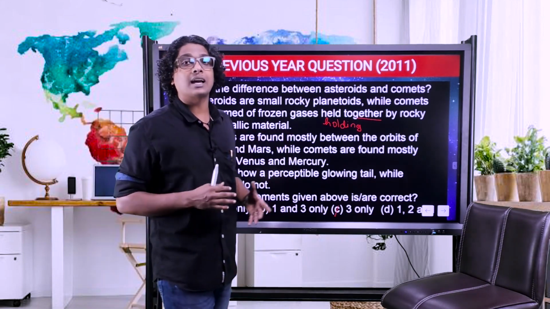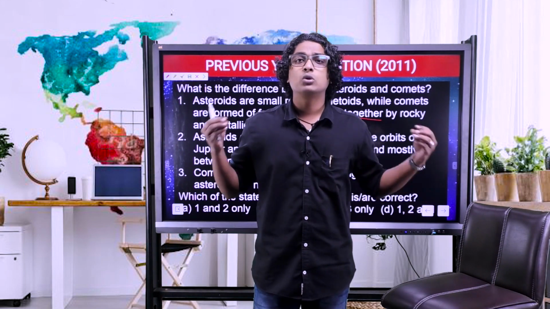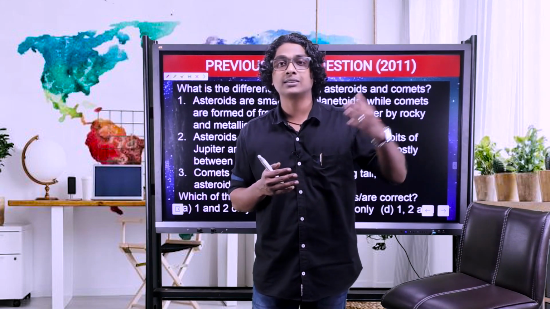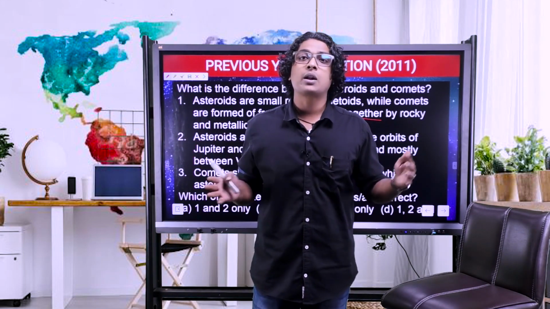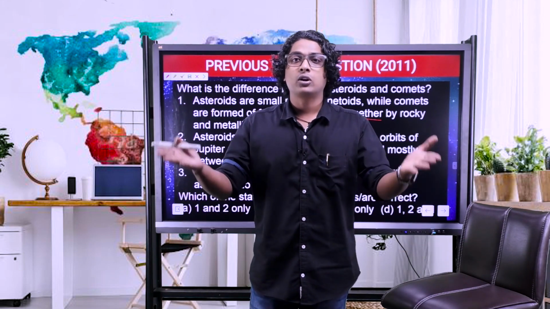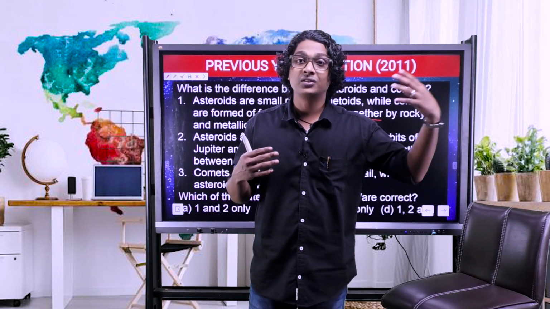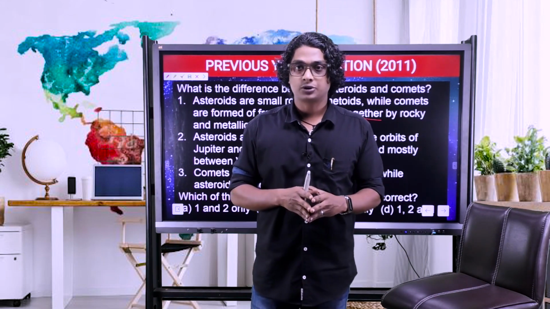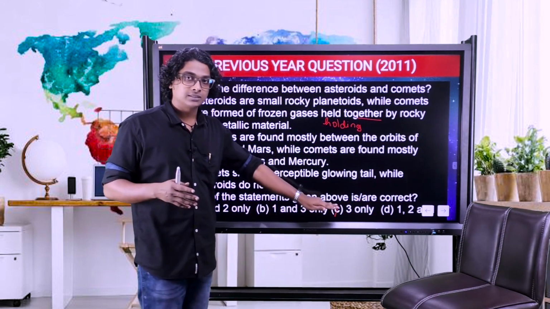Right? The third statement: comets show a perceptible glowing tail while asteroids do not. Only the comet has the tail, because the tail is formed of vaporized gases. Now the asteroids are much closer to the sun and the gases cannot be frozen, so we won't be able to see a visible tail for an asteroid. For that reason, the third statement is correct here.